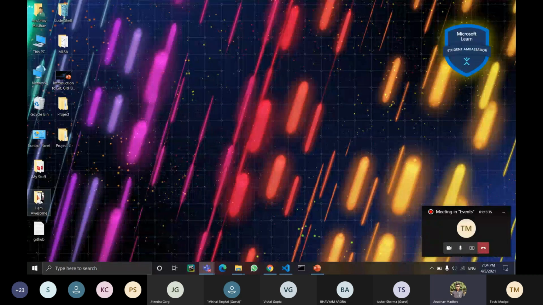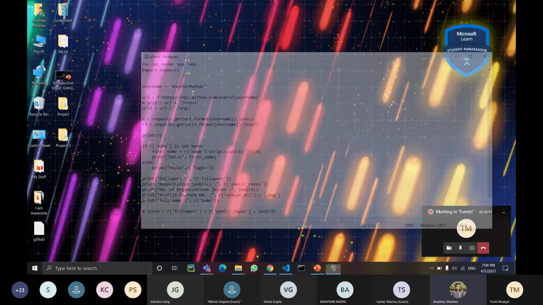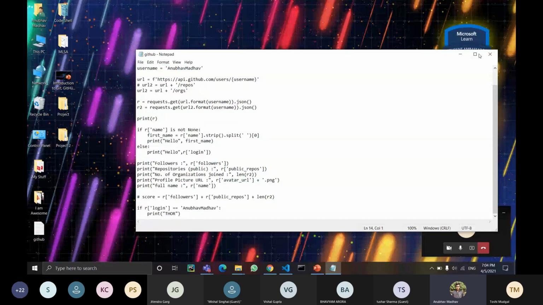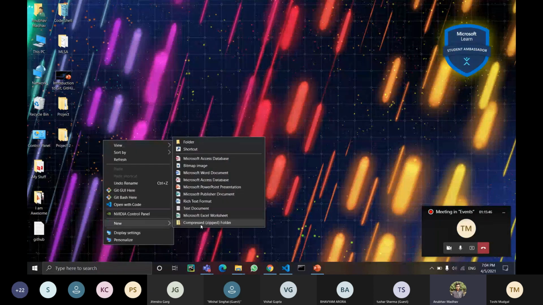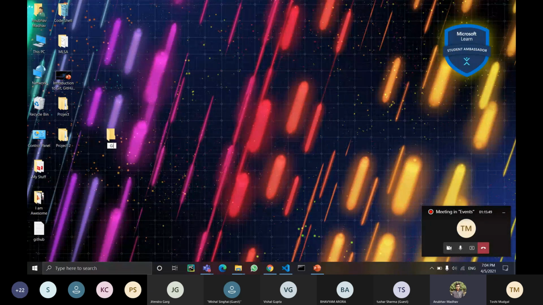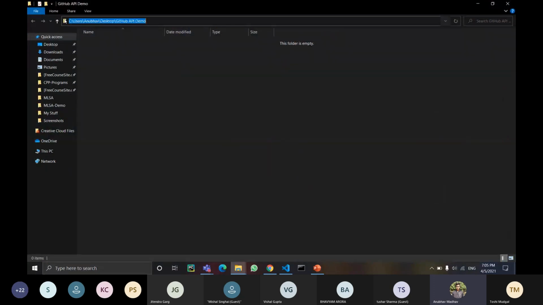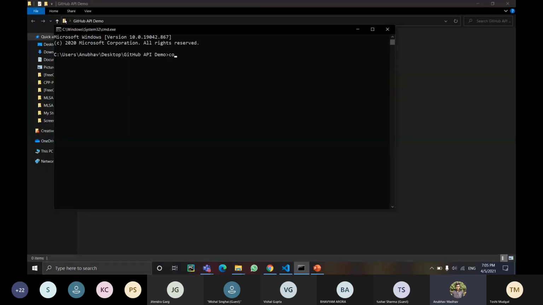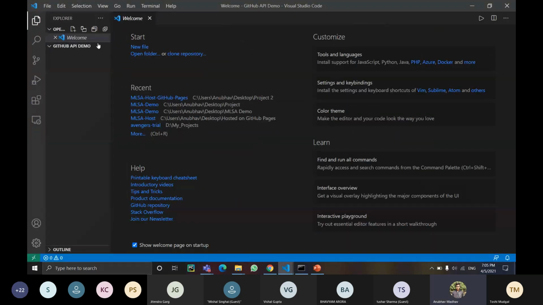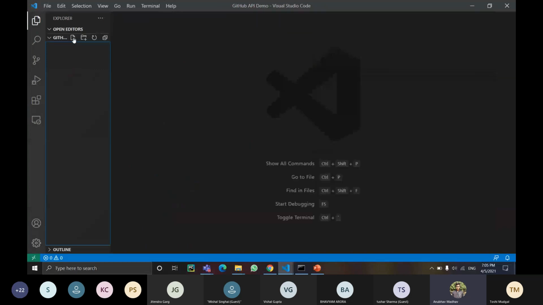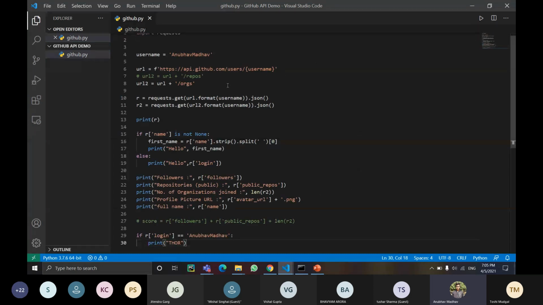So let's see how we can make use of a GitHub API. I'm not going to write the complete code in front of you as we are short of time. So I have already written that code. What I will do is make a new folder over here, let's say GitHub API demo. I'll open my VS Code over here, and I'll create a Python file, let's say github.py. Don't worry, I'll explain the code.